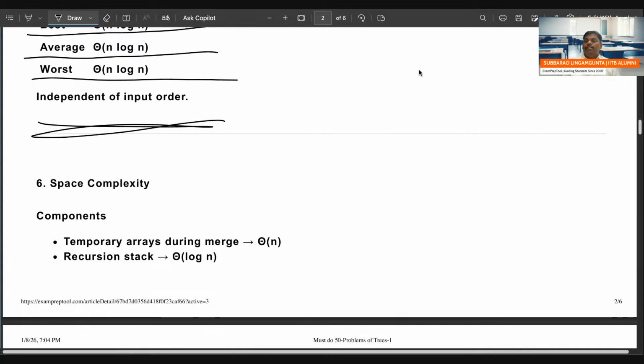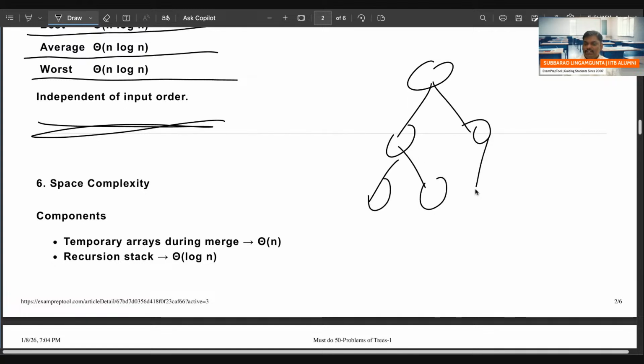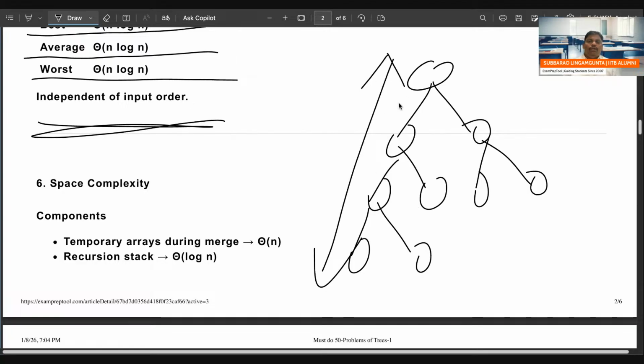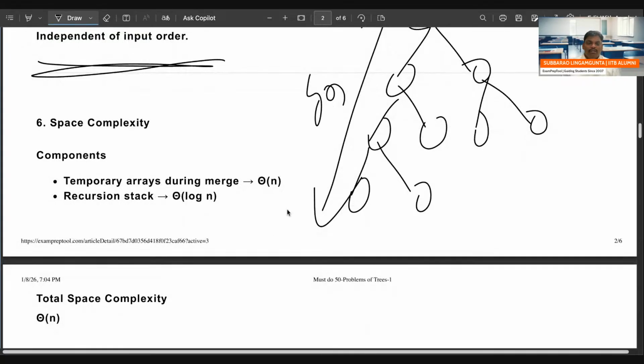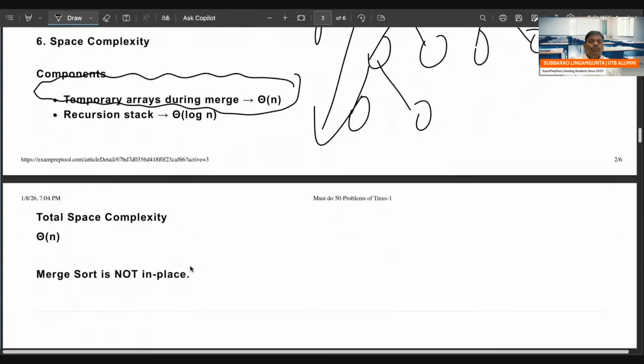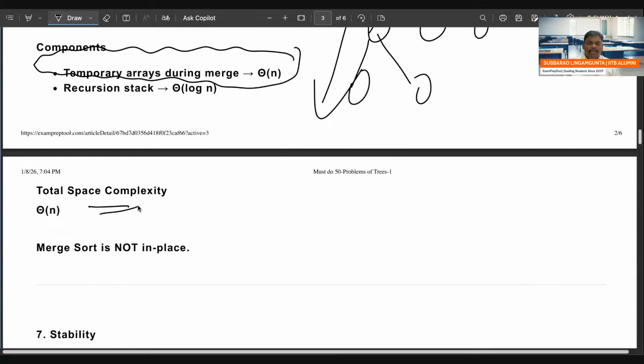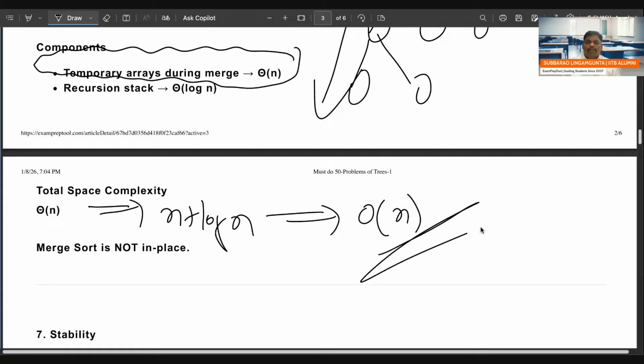Space complexity: you are dividing by 2 every time, so stack space is required, log n stack space. But whenever the merge algorithm is going on, you will take another array of order n. So finally the total space is n plus log n, and finally n is the space complexity.